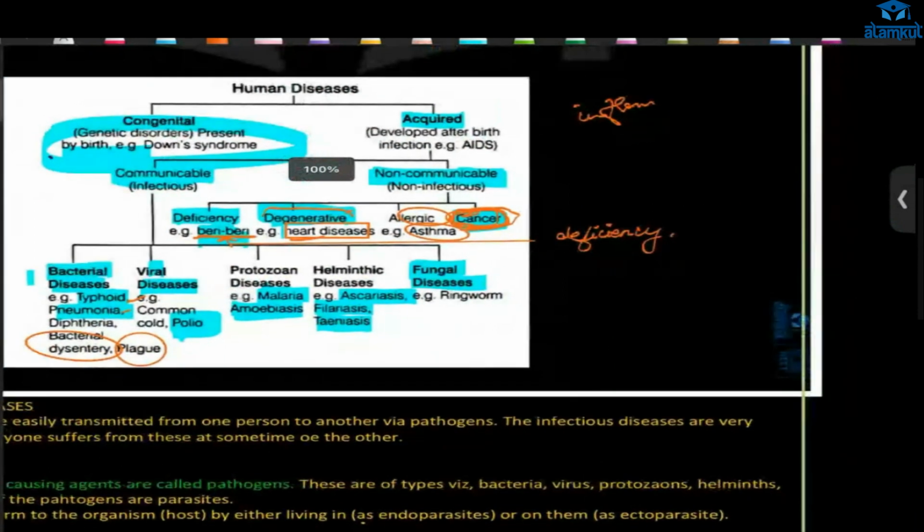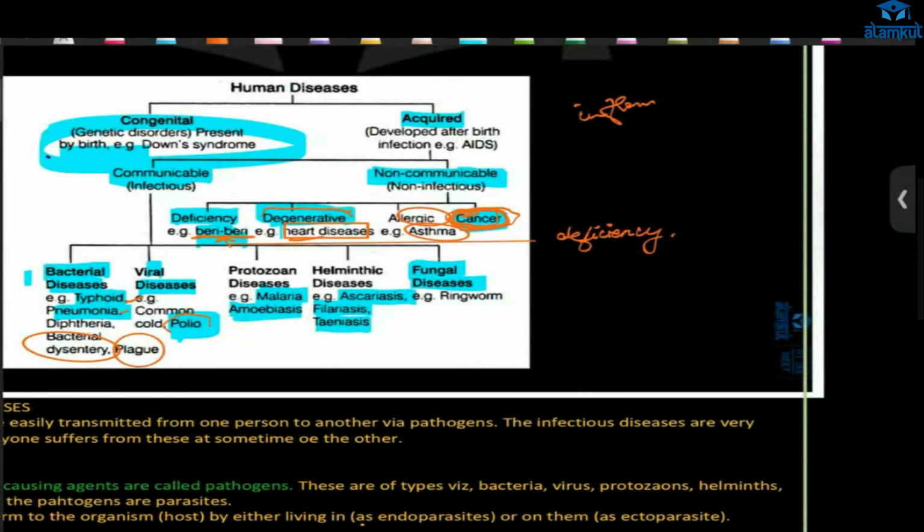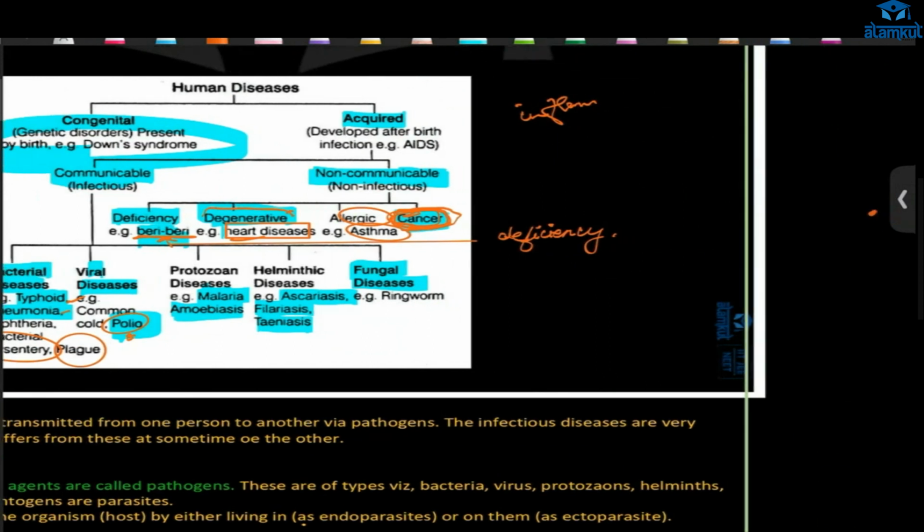Then viral disease, common cold and polio. For this polio, there is polio vaccine now, right? It causes paralysis. Before, many of them were getting infected by this. Many of them were not able to walk properly because of this polio. Next, protozoan disease, we have malaria and amoebiasis. Ma'am, is this polio a genetic disorder or is it acquired? No, it is not a genetic disorder, it is acquired.